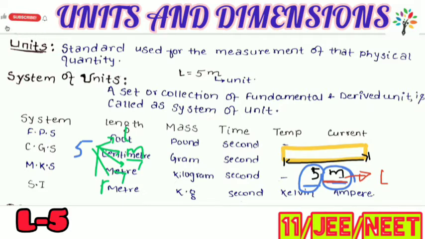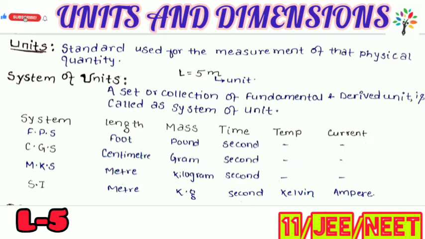So what is a unit? Units are nothing but the standard used for the measurement of a physical quantity. That standard is called a unit. For example, length is equal to 5 meter. Here, meter is nothing but the unit.